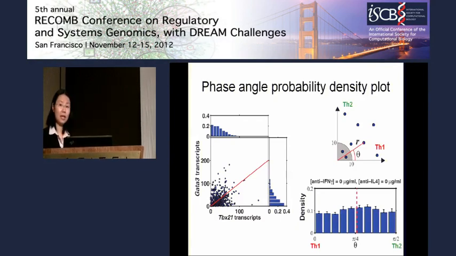So from this scatter plot, you can see that a T cell can be in a state anywhere between the x-axis and the y-axis, and when you look at the angle theta, it forms a uniform distribution from 0 degrees to pi over 2, which is 90 degrees.